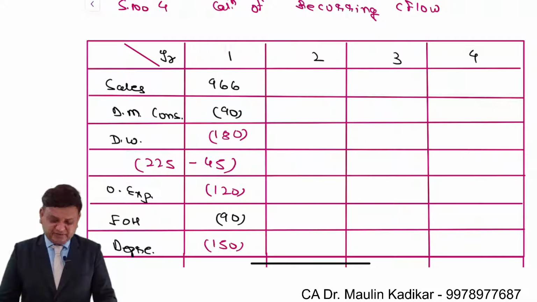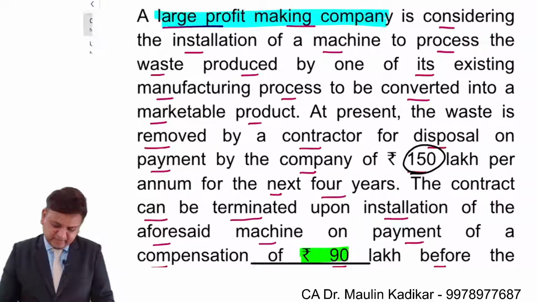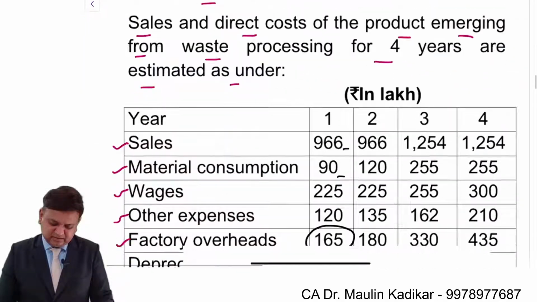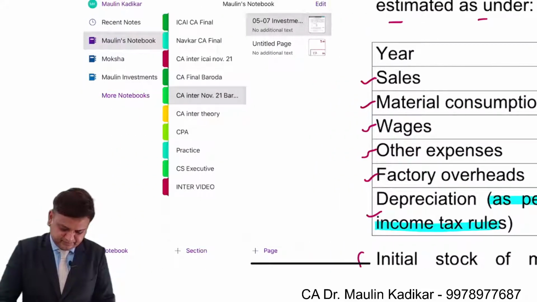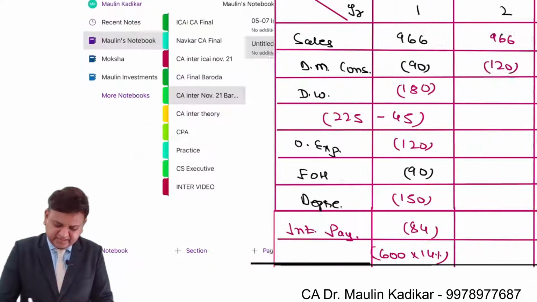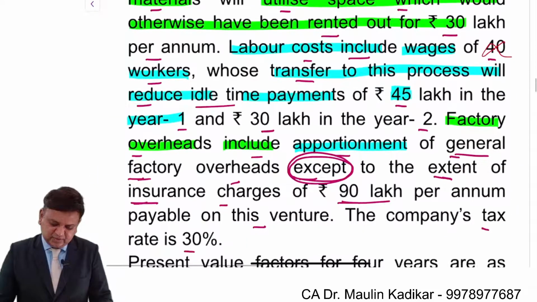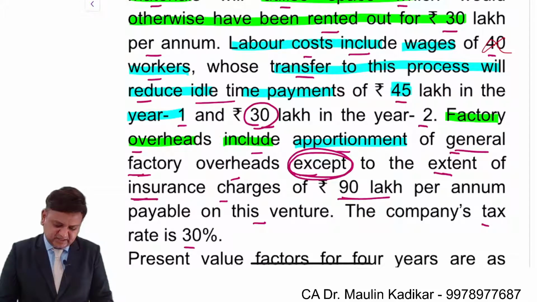Let us see, for the second year, the sales value is 966 lakhs once again. Direct material consumption is 120 lakhs. Direct wages are provided to us as 225. However, again over here, 30 lakhs is the idle time payment.